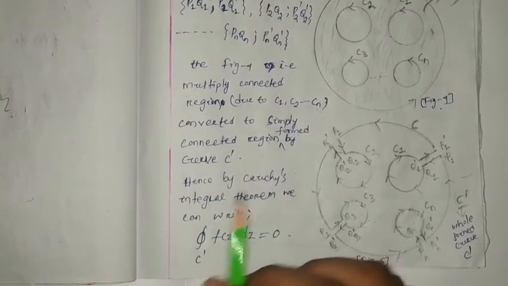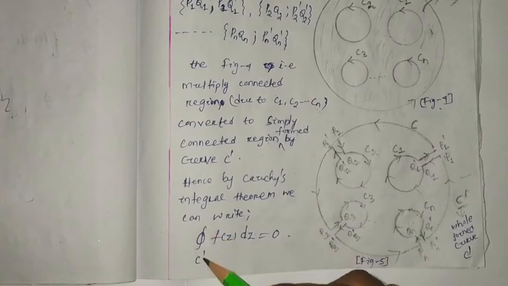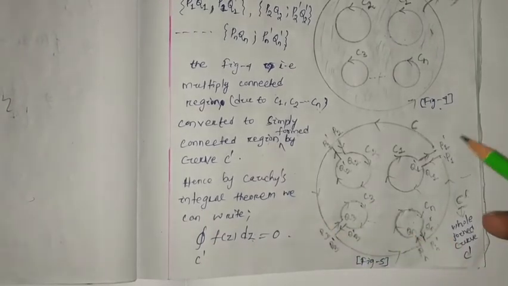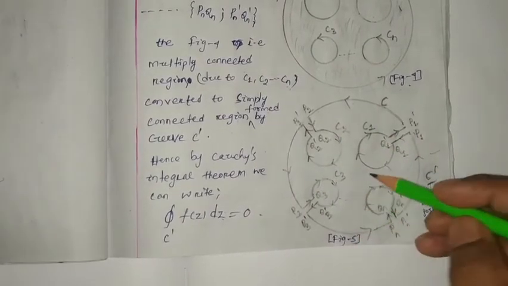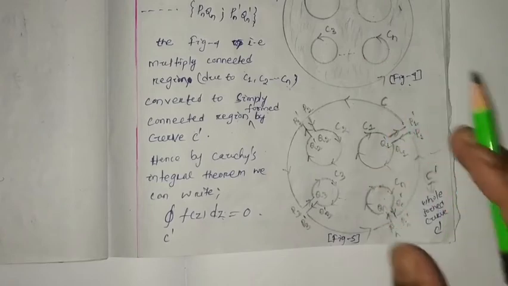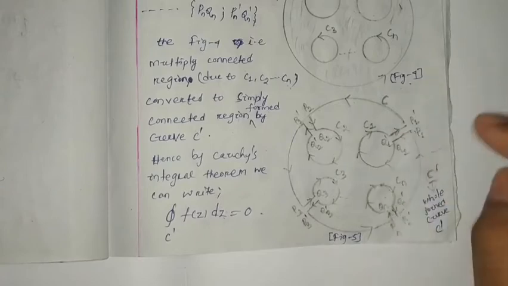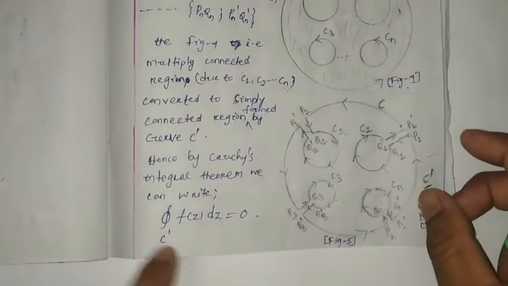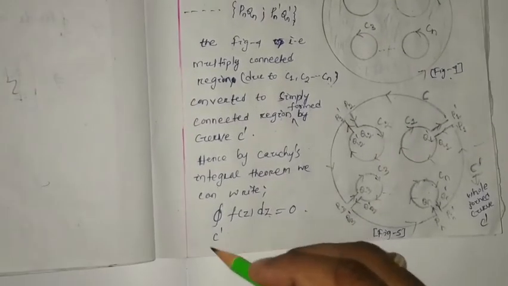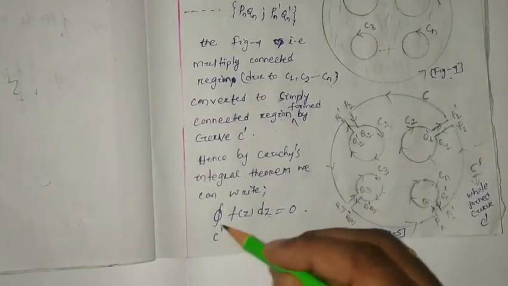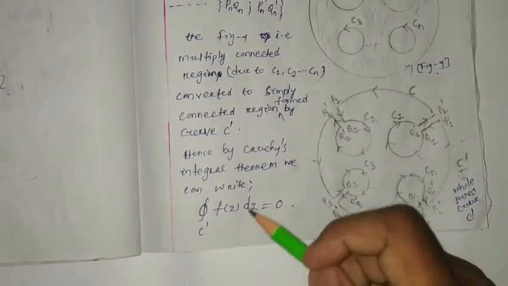Hence by Cauchy's integral theorem, the CIT, we can write the closed integration over C dash of f(z) dz will be equal to 0, because inside this C dash the whole region is analytic, the function is analytic, because I have subtracted these regions by using crosscuts. Here the closed curve C dash is the addition of a large number of line integrals.